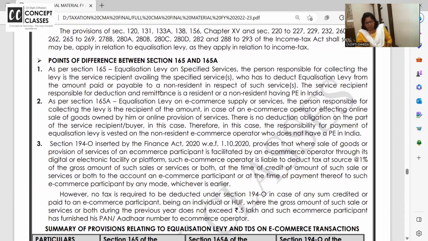Point of difference, now you can read at home. From here this is all extra. Chapter is over. Read for repetition. अच्छे concept हैं तो मैंने delete नहीं किया. 165 is equalization levy for collecting equalization levy on amount paid to non-resident and all.